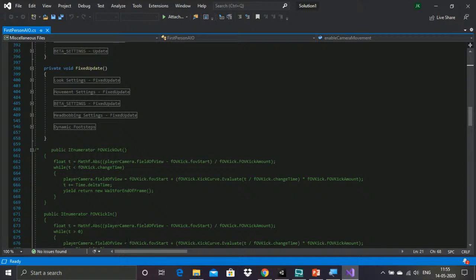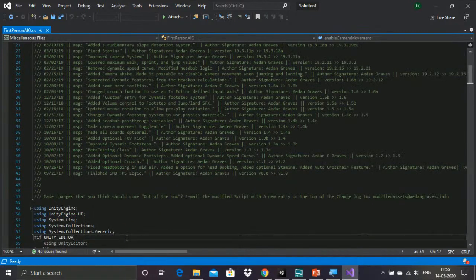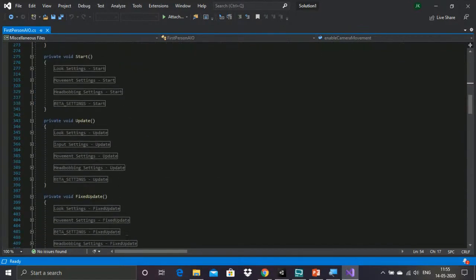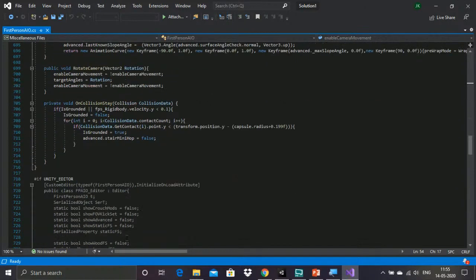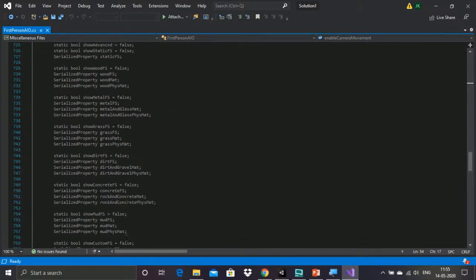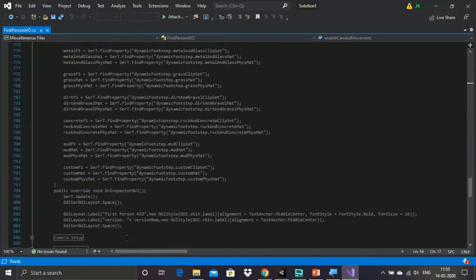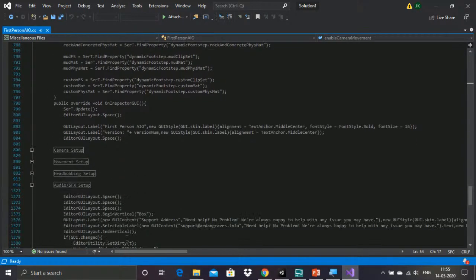This is nothing but a camera. So here if you want to edit any of the characters or some of the actions, you can make it.